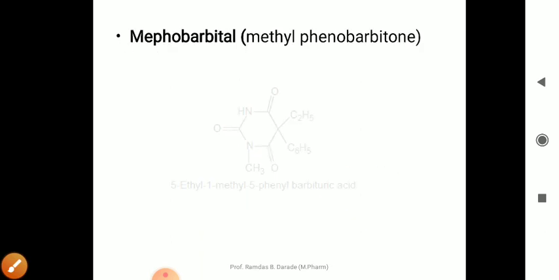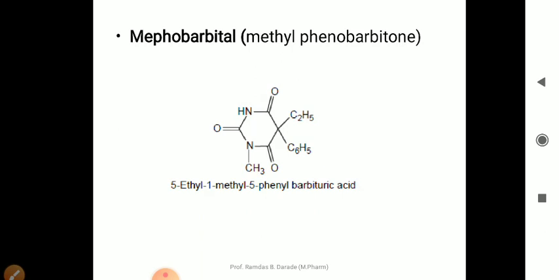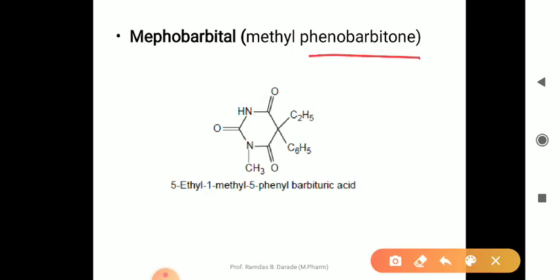Next, mephobarbital. It has the structure of phenobarbital plus an extra CH3 group on the nitrogen. So mephobarbital is nothing but methyl phenobarbital. Mepho, Me, is for the methyl group which is on the nitrogen.